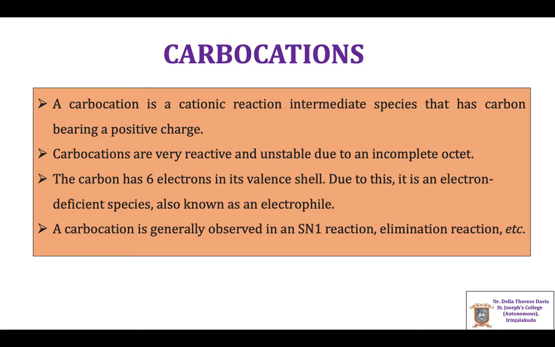Since the positively charged carbon center in a carbocation has only 6 valence electrons around it and thus is electron deficient, it has a strong tendency to accept a pair of electrons to complete its octet. Hence, a carbocation is very short-lived and highly reactive. It is also known as an electrophile. A carbocation is generally observed in SN1 reactions, elimination reactions, etc.